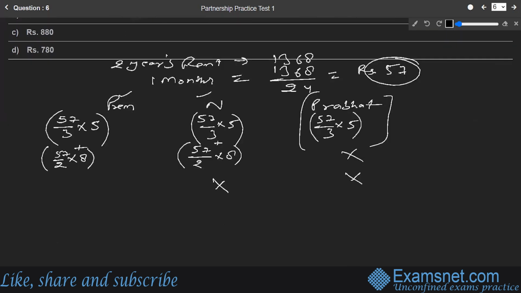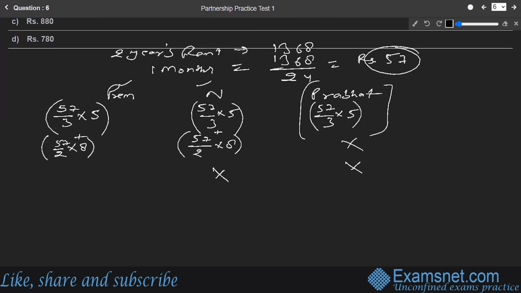Now the house was rented for 2 years. How much time has passed? 5 months plus 8 months, that is 13 months have already passed. And there are 24 months in 2 years. So how many months are left? If we subtract 24 minus 13, it is 11 months that are left. So for these 11 months, Premchand has to live alone and pay the rent by himself.